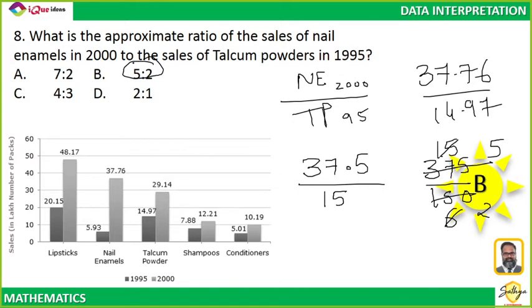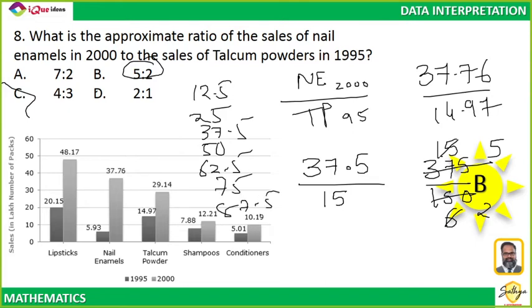If you take 37.76 as 35 or 40, it will make a big difference. You are approximating it by too much. 37.5 is very close. And guys, remember, Chandan sir must have definitely taught you certain values. 12.5, 25, 37.5, 50, 62.5, 75, 87.5 and 100.